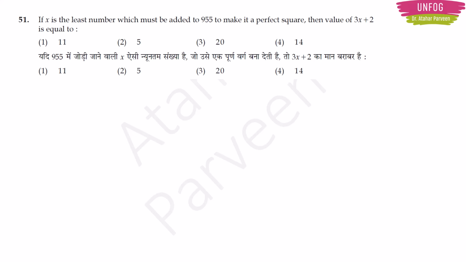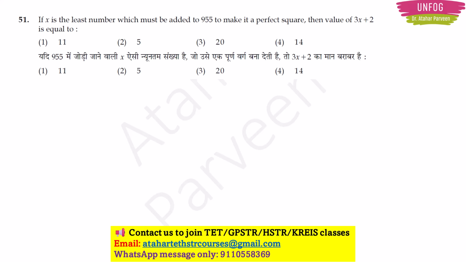Next, question number 51. If x is the least number which must be added to 955 to make it a perfect square, then the value of 3x plus 2 is equal to. So this is a very important question. We have seen this type of question in GPSTR also, in PSTR also, and we can expect it in HSTR also. And of course in TET, they ask compulsorily one question of this type.